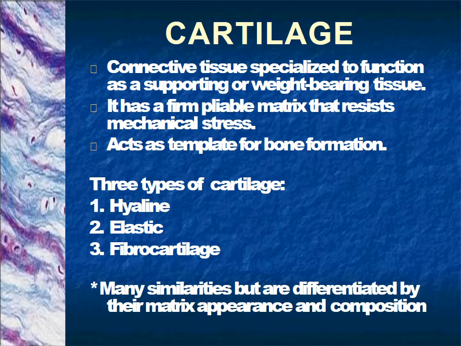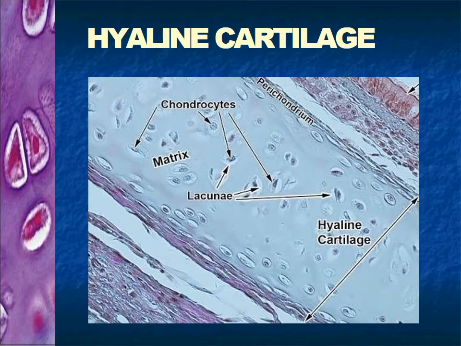It has a firm pliable matrix which resists mechanical stress. It acts as a template for bone formation. We have three types of cartilage: hyaline, elastic, and fibro. Many similarities are there, but they are differentiated by their appearance of matrix as well as the cellular. So, if we see this picture, you can easily appreciate it.